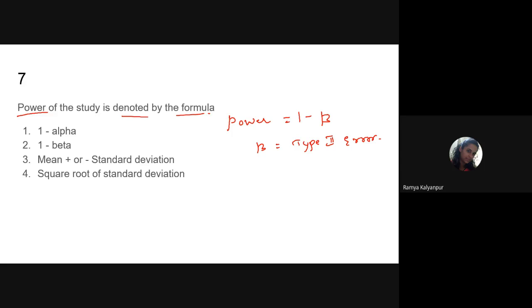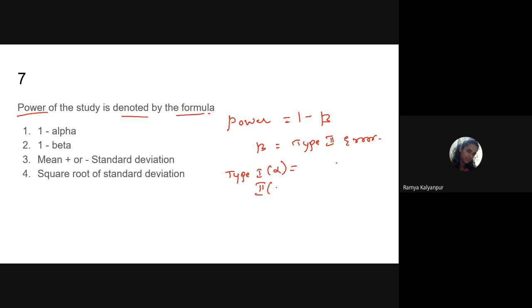In any study, earlier also I told you, in any research we do, there are two types of mistakes which we can commit. What is the first type of mistake, which we call type 1? That is alpha. Something is good, but our study results are saying it is bad. So a good thing is not entering into the market, and we call it a type 1 or alpha error.